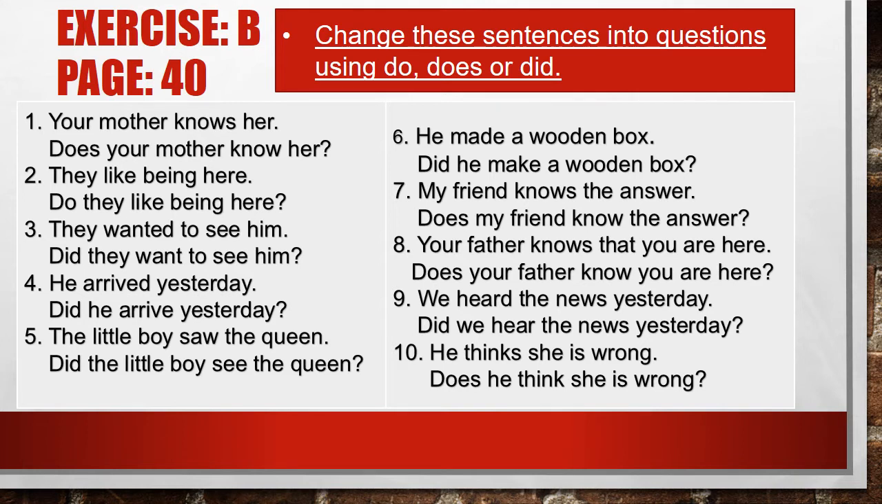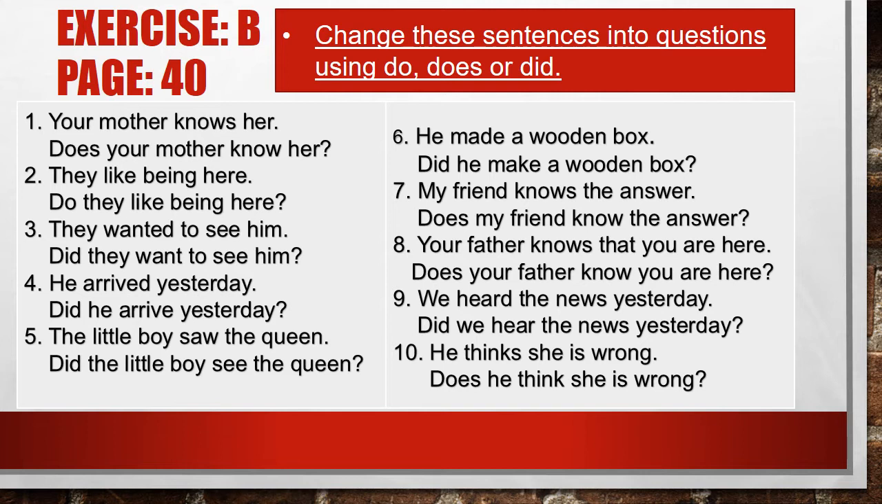Number 4, he arrived yesterday. Which tense is this? Obviously this is the past simple tense. So we are using did over here. The sentence becomes, did he arrive yesterday? Let's take another example. The little boy saw the queen. The action has been done, so it means that this belongs to the past tense. That's why we are using did over here: did the little boy see the queen? Number 6, he made a wooden box. Again, the action has been done. So we are using did. Did he make a wooden box?